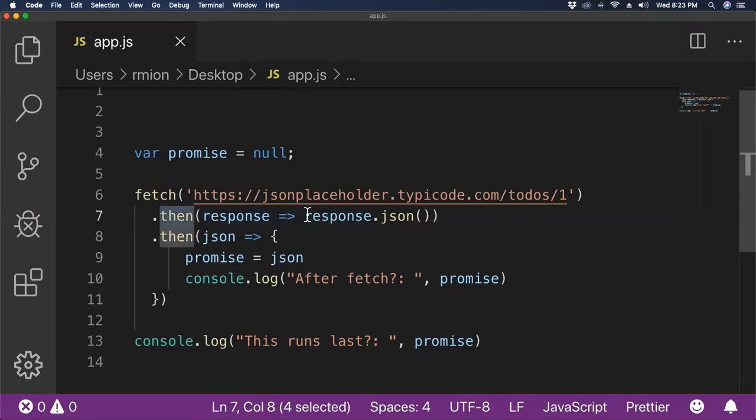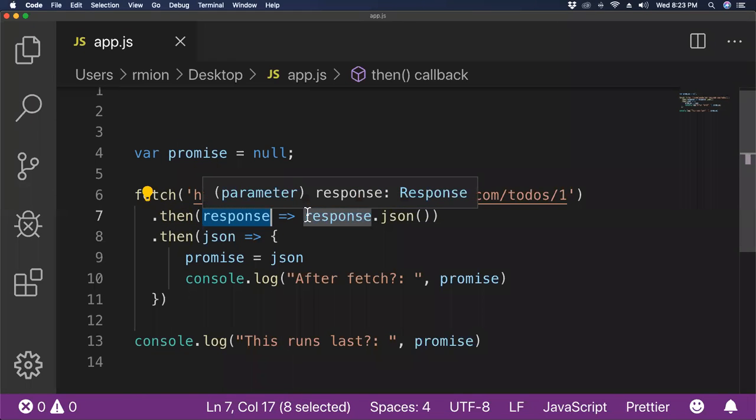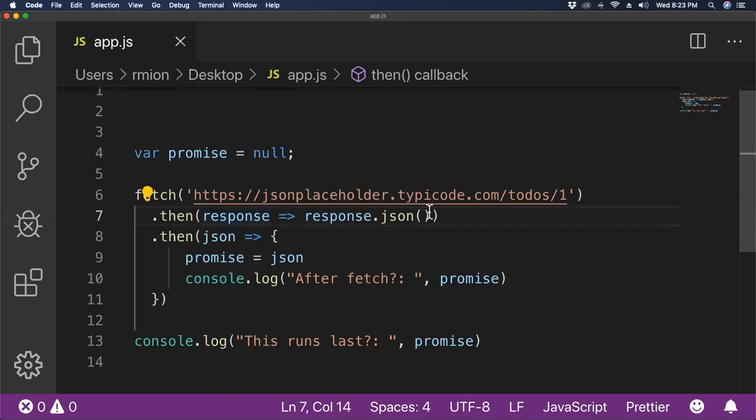So the first time that we call then, this function is expecting some sort of object called response. It knows it's going to get that, so I can write that here. And it's going to return the JSON parsed bits of that response. So that's nice. I can queue this function up to run once the promise returned from fetch eventually resolves.